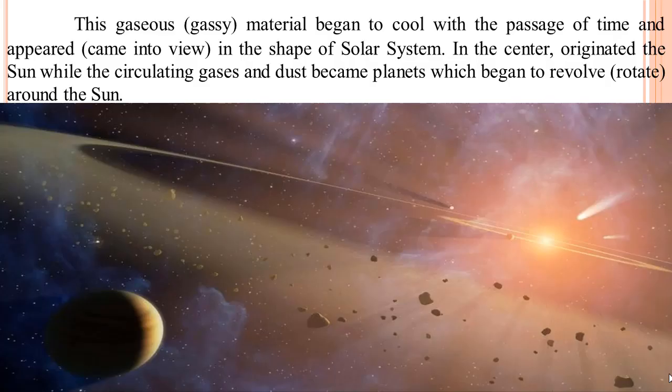This gaseous material began to cool with the passage of time and appeared in the shape of the solar system. In the center originated the Sun, while the circulating gases and dust became planets which began to revolve around it. Again we have 3 or 4 words: gaseous, gassy, made of gases, appeared, came into view, and revolve, meaning rotate. In these lines we come to know gases began to cool with the passage of time and came into view in the shape of the solar system, where we can see the Sun in the center and the remaining parts moving around the Sun.